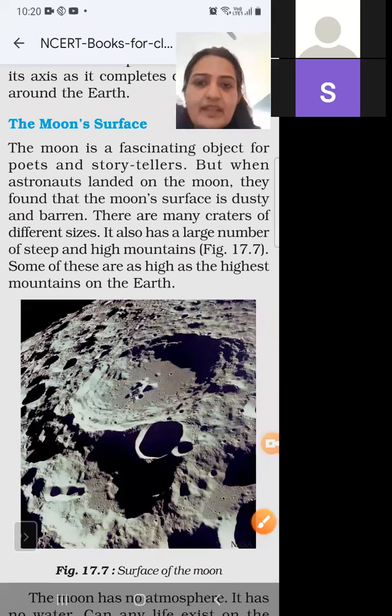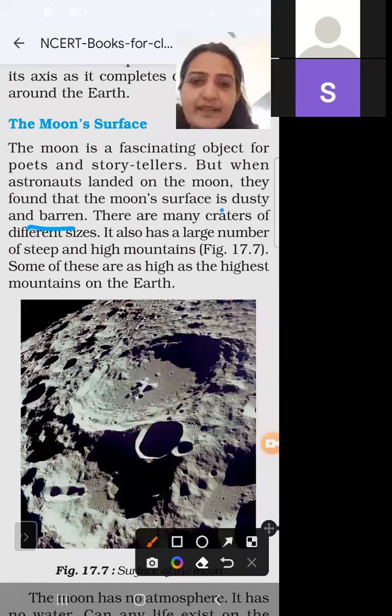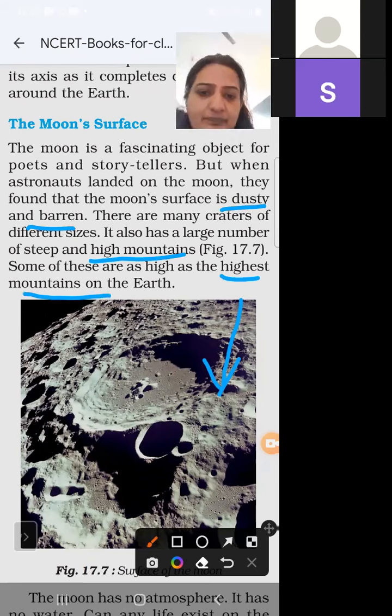So you have to remember what the surface of the moon is: dusty and barren. And it contains mountains as high as the highest mountain on the earth.